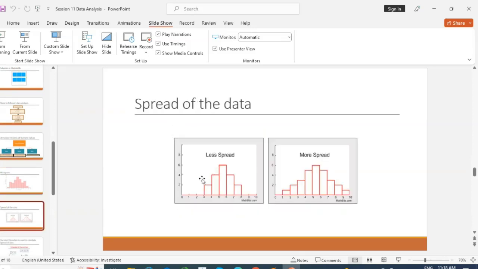The next part is the spread of data. The simple definition of spread of data is how your data is spread or distributed from your mean. There might be an average value in your data, which we call the mean in statistical terms. How much your values are away from your mean is simply called the spread of data.